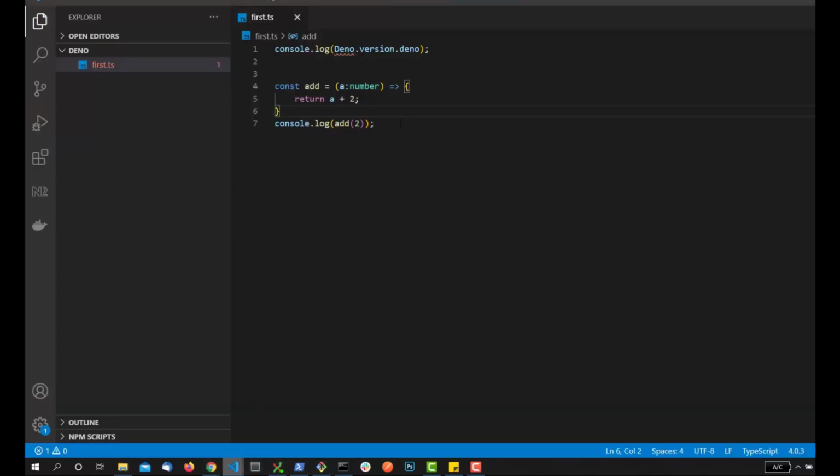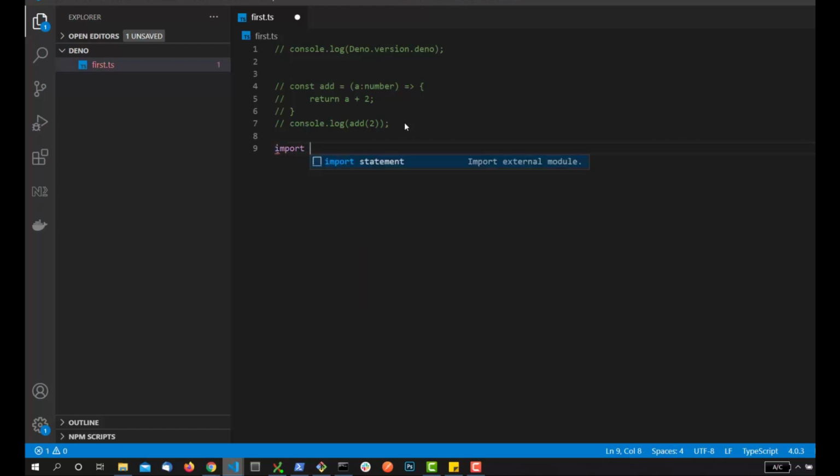And over here, let's just comment above. And if I want to use this particular package, I can simply write import v4 from and paste this URL, right?